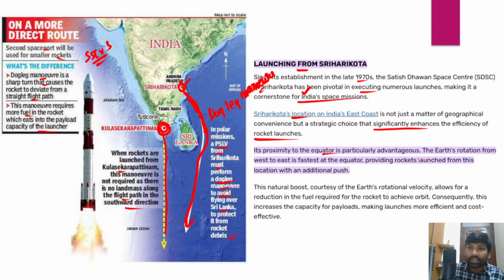So thereby it could provide rockets launched from very close distance or to the equator an additional push, so thereby no need to use a higher amount of fuel. Okay, so this natural boost, courtesy of the Earth's rotational velocity, further allows reduction in the fuel required for the rocket to achieve the orbit, right? So that would increase the capacity for payloads and make launches more efficient and cost effective as well.